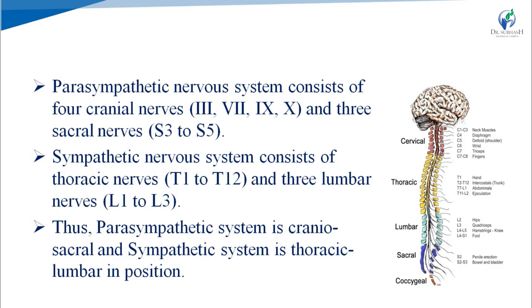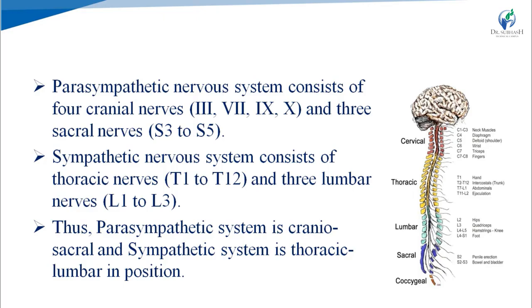Parasympathetic nervous system consists of 4 cranial nerves, number 3, 7, 9 and 10, and 3 sacral nerves, S3, S4 and S5. While sympathetic nervous system consists of the thoracic nerves T1 to T12 and 3 lumbar nerves L1 to L3.